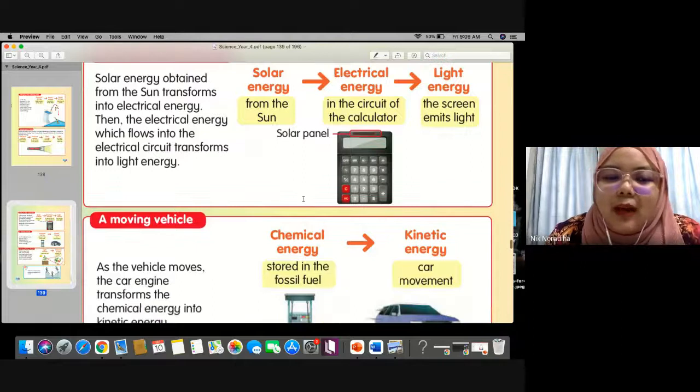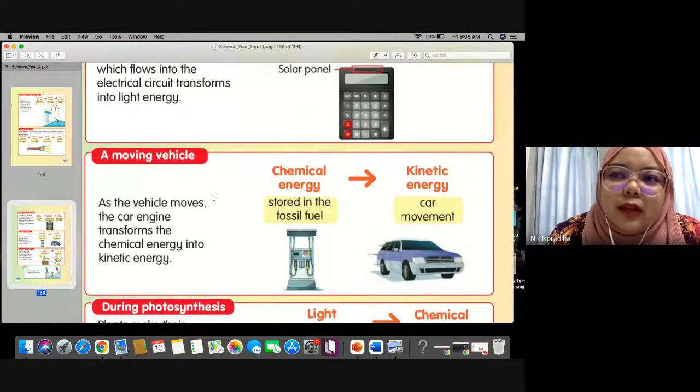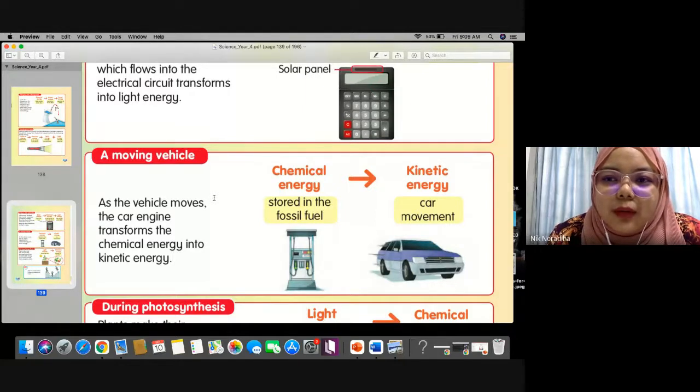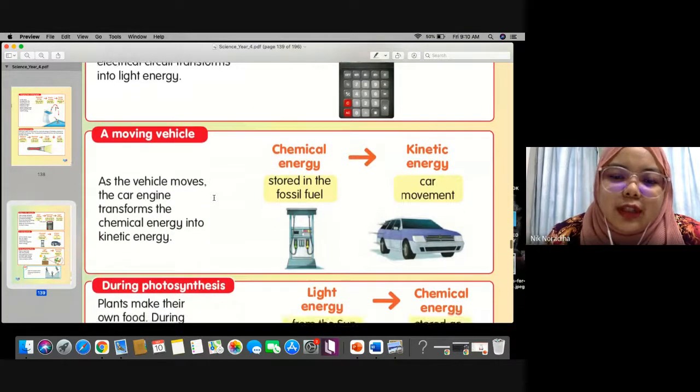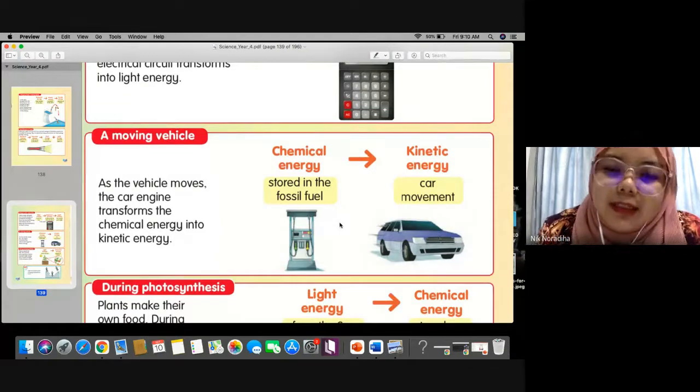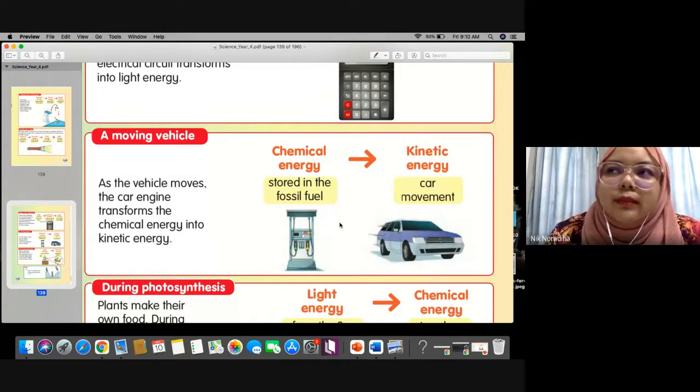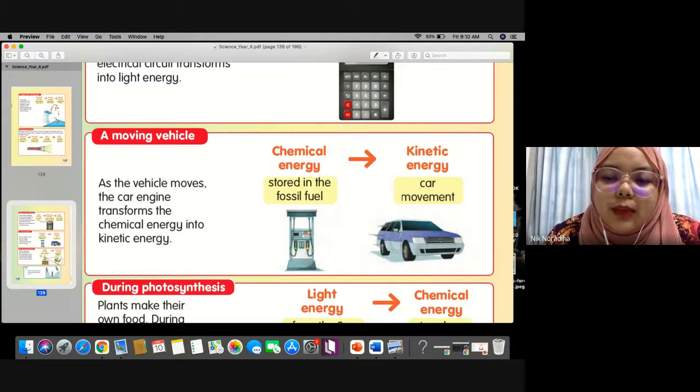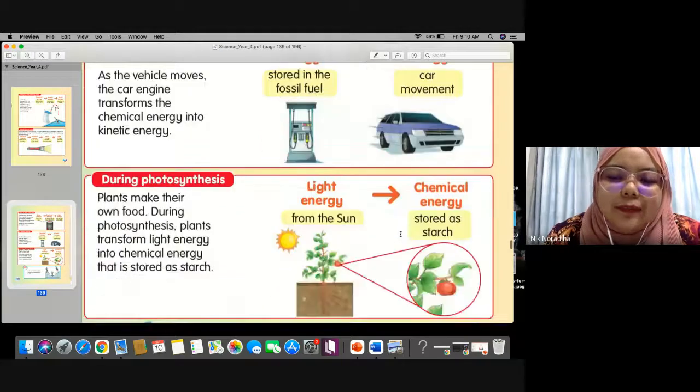Okay, so now moving vehicle, what energy can be found in a moving object, everyone? Kinetic energy, correct. Whenever the object is moving, we will find kinetic energy. So this one, the chemical energy inside the fossil fuel, the petroleum, inside the coal. For our car, we use fuel. Fuel will transform into kinetic energy when the car is moving.